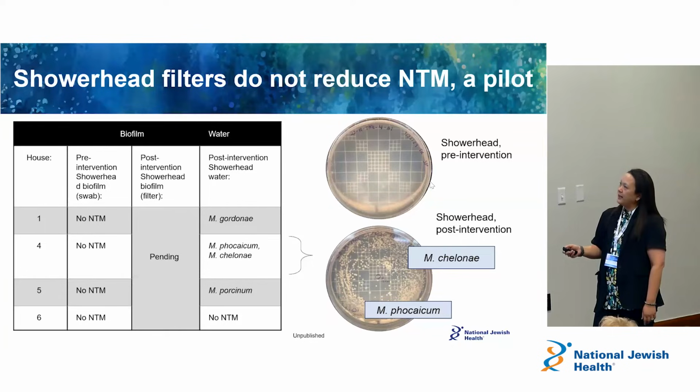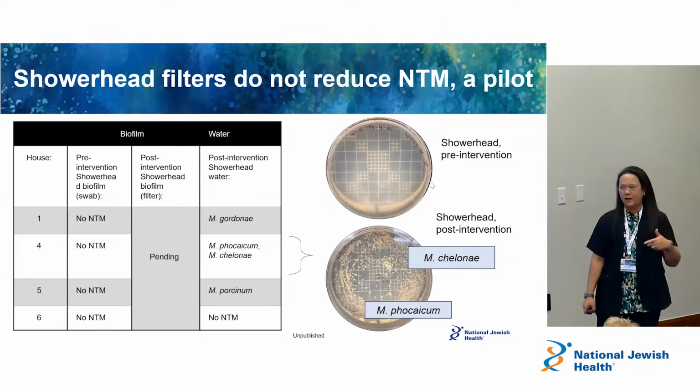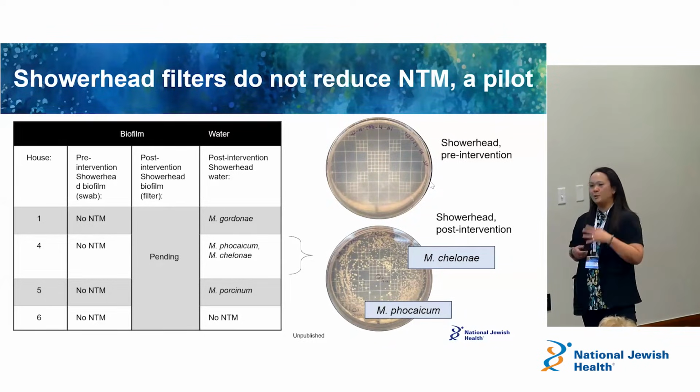This was, again, a very pilot study that we did looking at shower head filters, a filtration system that you can install into your shower head, and seeing if they actually reduce NTM. It's a very small study, and I hesitate to put it up here because these are shower heads that didn't have NTM. That was one of the caveats: the shower heads we were looking at in 4 different homes didn't have NTM to begin with, okay?